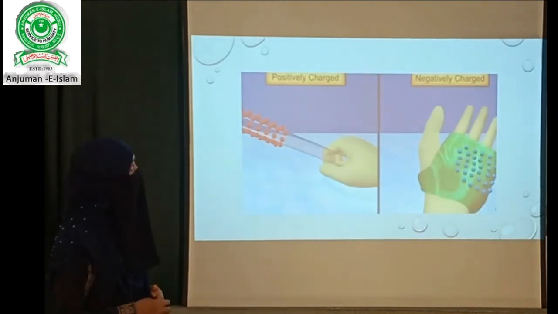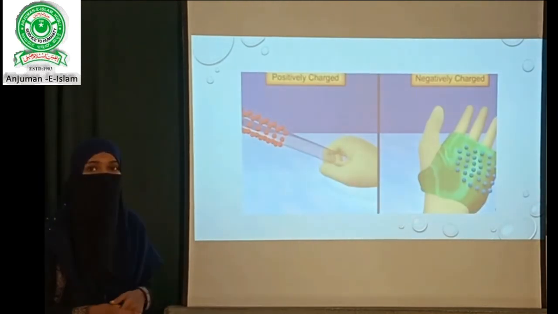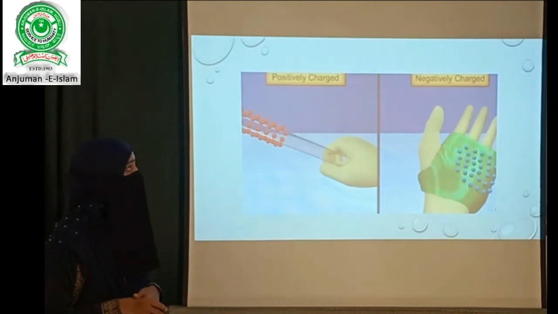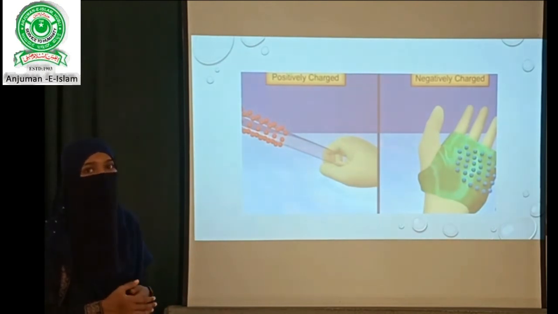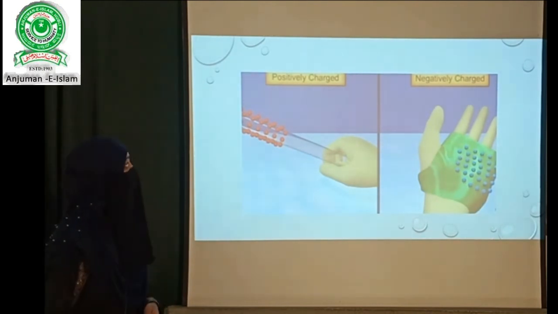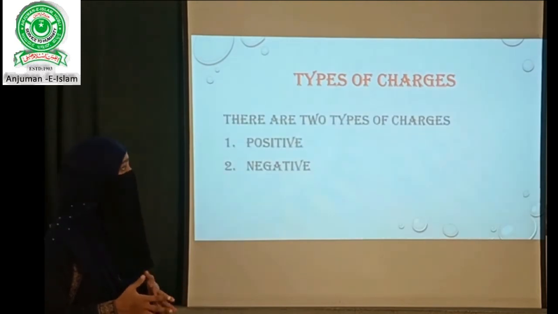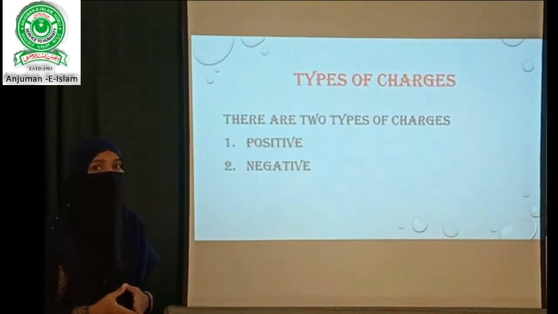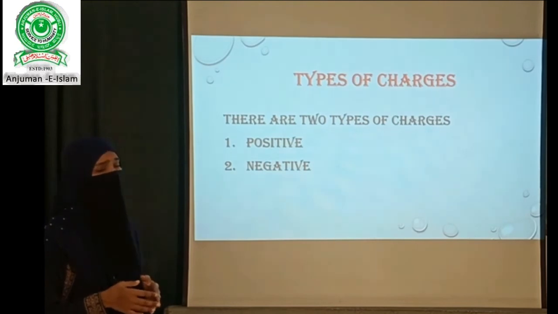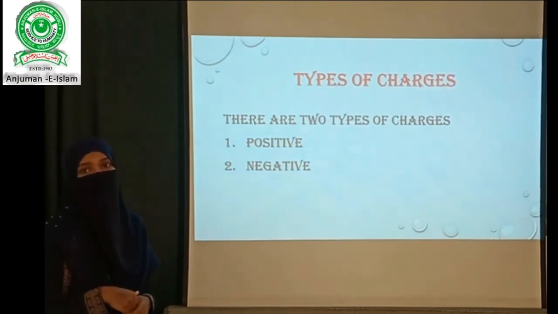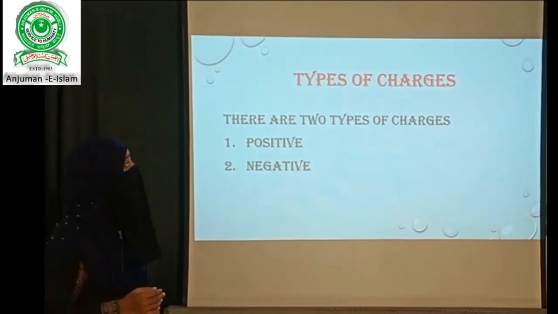So here you can see a positively charged glass rod and an equivalent number of negative charges on the silk cloth. Next, on the basis of this, I can have two types of charges, that is positive charge and negative charge. Now let us see how these charges are going to behave in different situations.